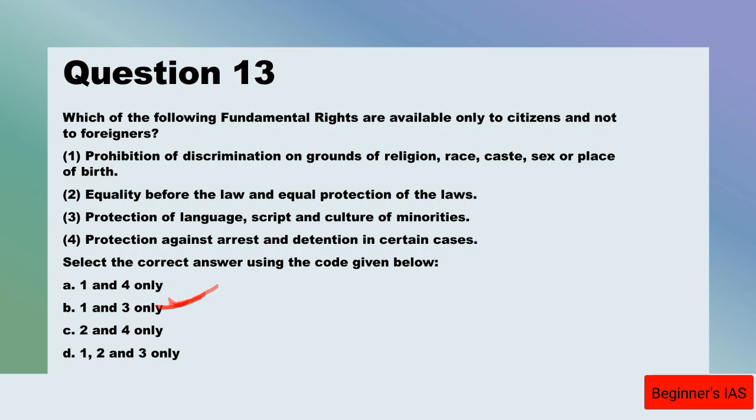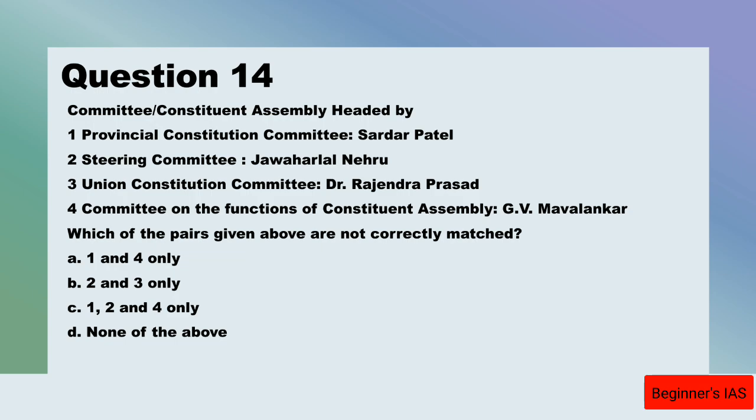I will tell you the fundamental rights available to both citizens and foreigners, that is article 14, 20, 21, 21A. Remember that 20 to 28, which include 21, 22, 23, 24, 25, 26, 27, 28. These are the rights available to both citizens and foreigners. So the answer for question number 13 is B, 1 and 3. Let us move on with question number 14.